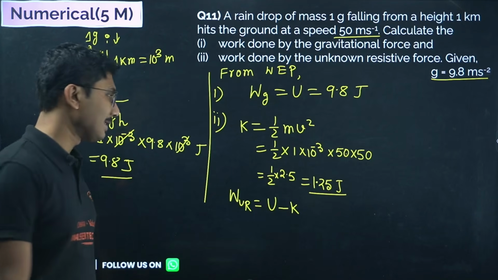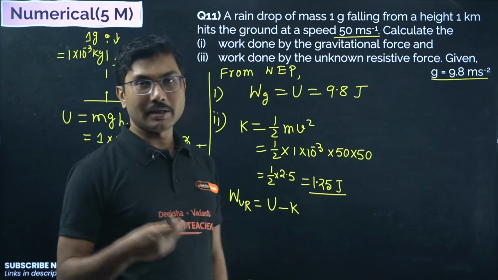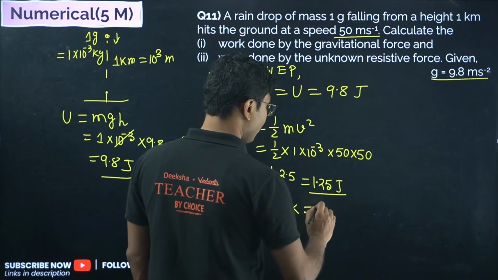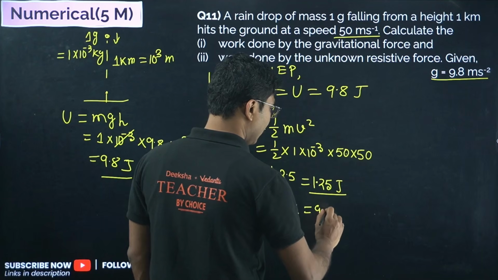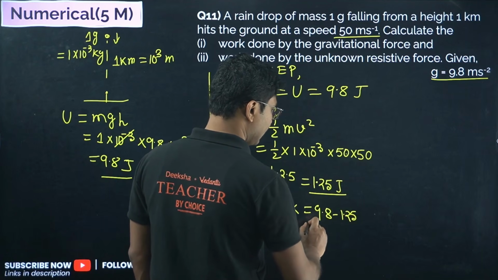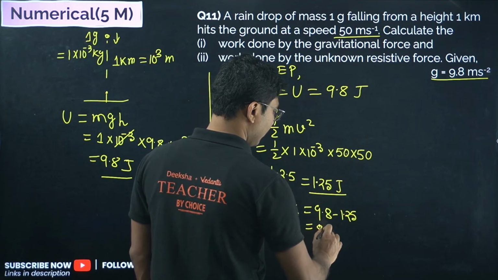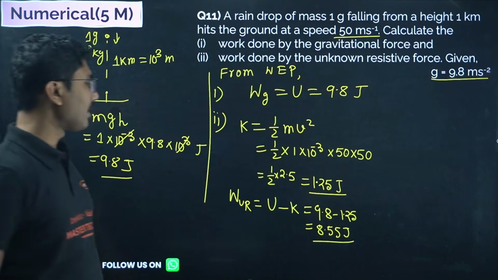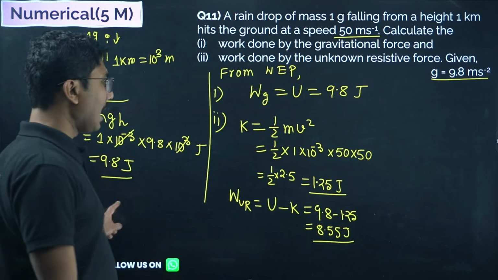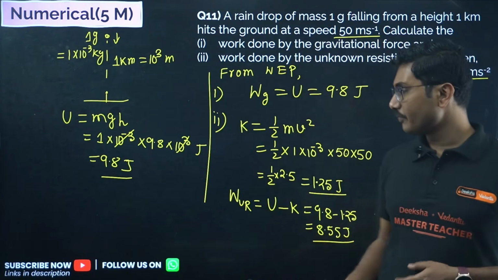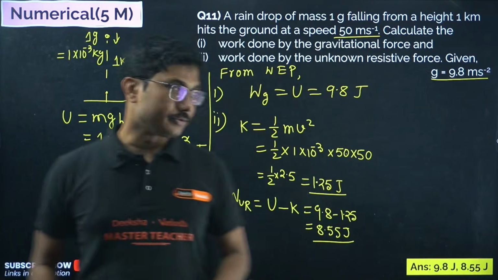Whatever is the difference in energy, that energy must be done by the unknown resistive force, and that is in the opposite direction actually. So 9.8 minus 1.25 gives 8.55 joules. So 8.55 joules is the work done against the resistive force.